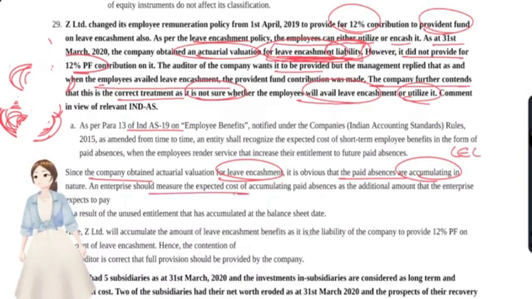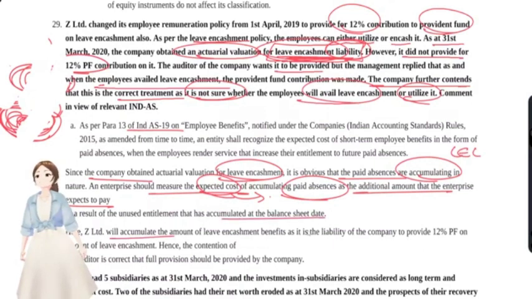An enterprise should measure the expected cost of accumulating paid absences. We have to expect that. This is not an actual 100% valuation because they go on and on changing. That's actually a contingent thing, and the additional amount that the enterprise expects to pay as a result of unused entitlement has accumulated in the balance sheet.